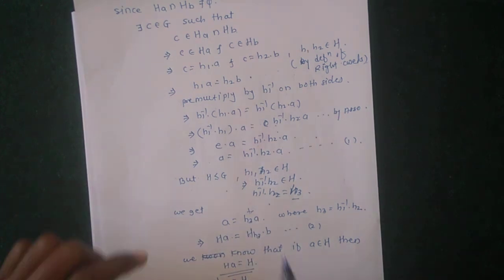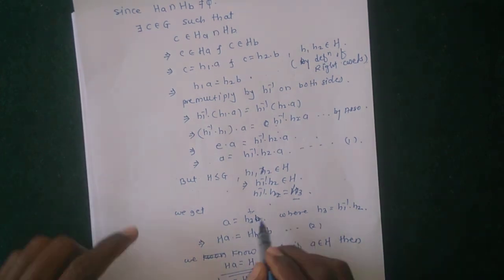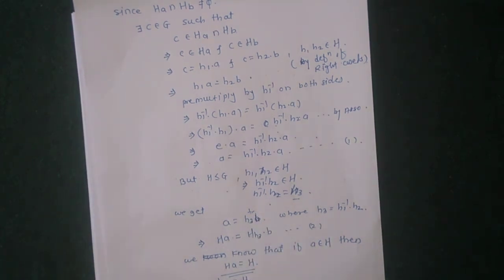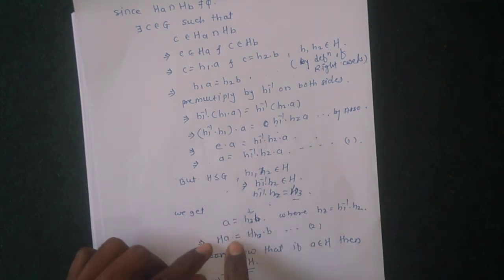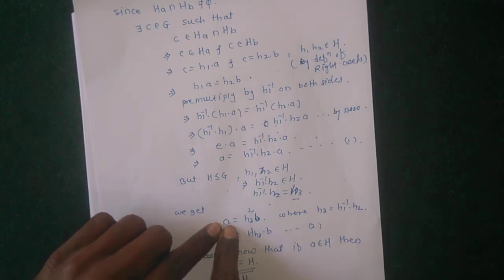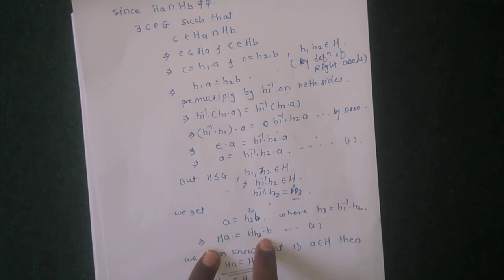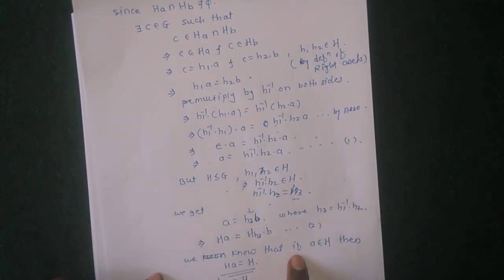So here H3B, okay. C belongs to these common elements. So the right coset for this element is HA equal to H3B, but this result says that if A belongs to H, then HA equal to H itself.